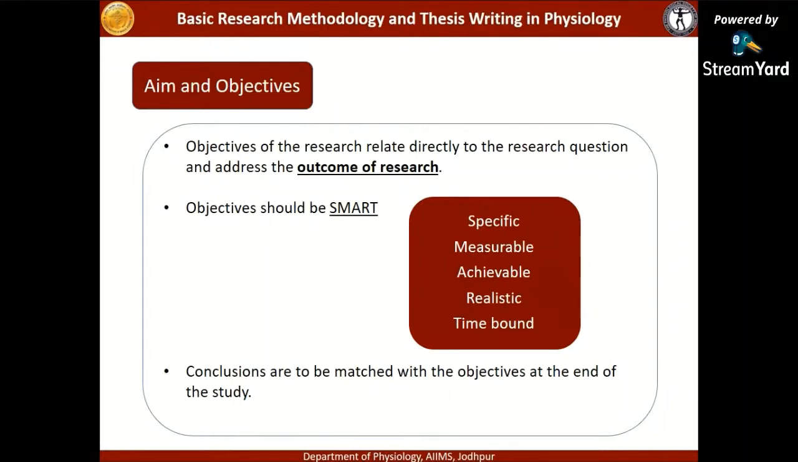Objectives of the research relate directly to the research question and they address the outcome of research. The objectives should be SMART. SMART here stands for specific, measurable, achievable, realistic, and time bound. When you have done your research and your thesis, and you have come to a conclusion, then the conclusions are to be matched with the objectives at the end of the study.